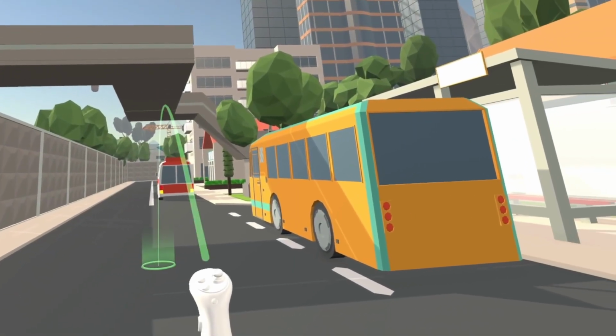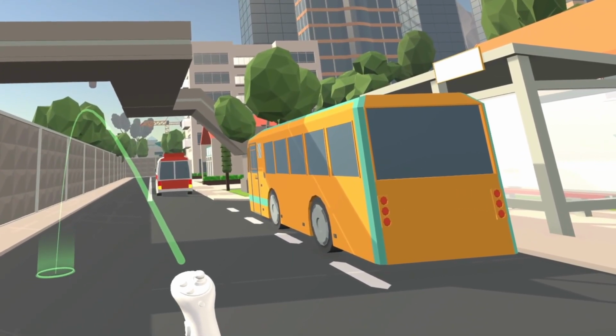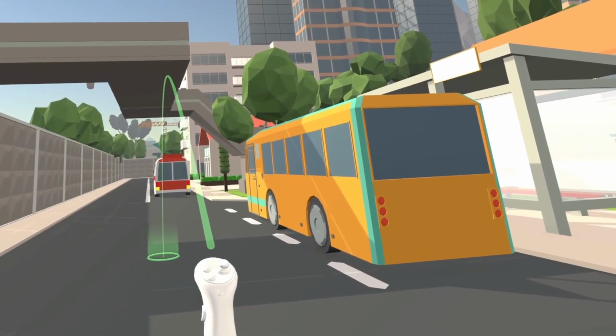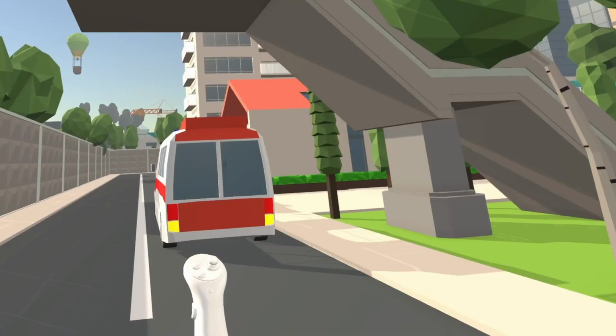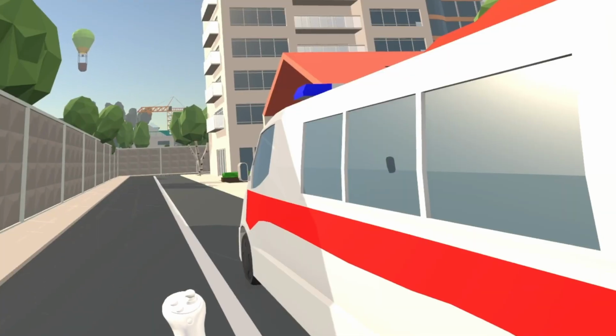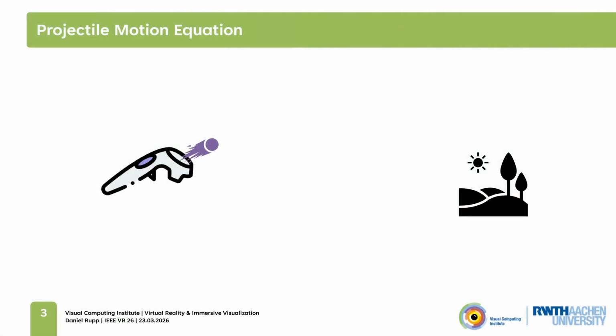Navigation is one of the most fundamental tasks in every VR application, and a particularly widespread approach is teleportation, where users egocentrically select a target location before being instantly relocated. A common implementation, which is also used in game engines like Unreal or Unity, is to simulate a projectile that shoots out in the forward direction of the controller, following the projectile motion equation. The teleport target location is then determined by the intersection point of this projectile with the scene's geometry.